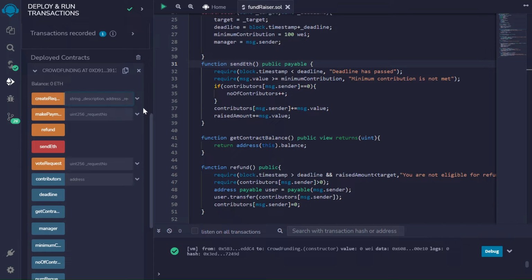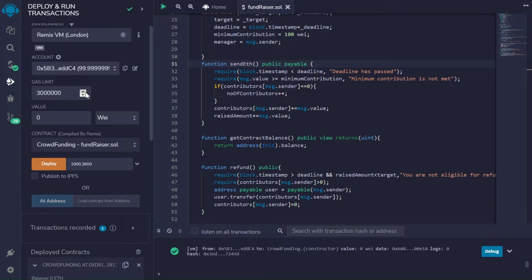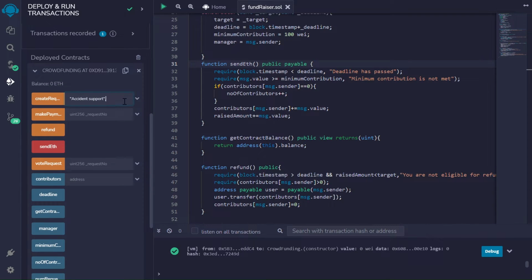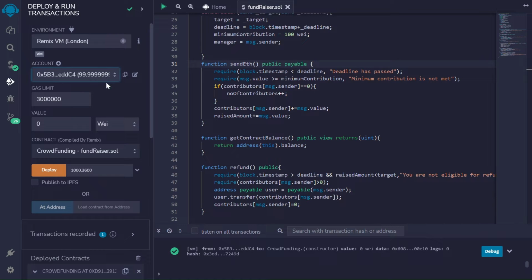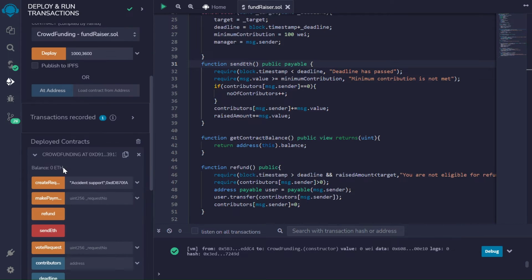This is for creating a request, and let's create our first request as accidental support, for an accident. That's to be paid to the last account. Let's select that one, and this one. The amount that needs to be raised, let's keep it 800. As I mentioned, there are certain rights for the manager: only the manager, the one who deployed the smart contract, can create a request.